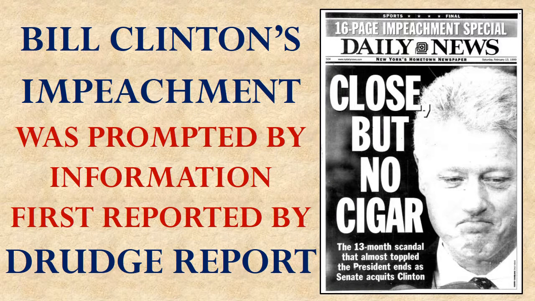Well, the Drudge Report became significant back in the 1990s when Bill Clinton was impeached. The internet was really just starting to get going with influence in American society at that time. And there was this guy named Matt Drudge who was a would-be reporter in Washington, D.C., who was interested in politics, who created his own private blog website and called it the Drudge Report. And he happened to know a woman who knew Monica Lewinsky, who was the intern that Bill Clinton had an affair with in the White House.